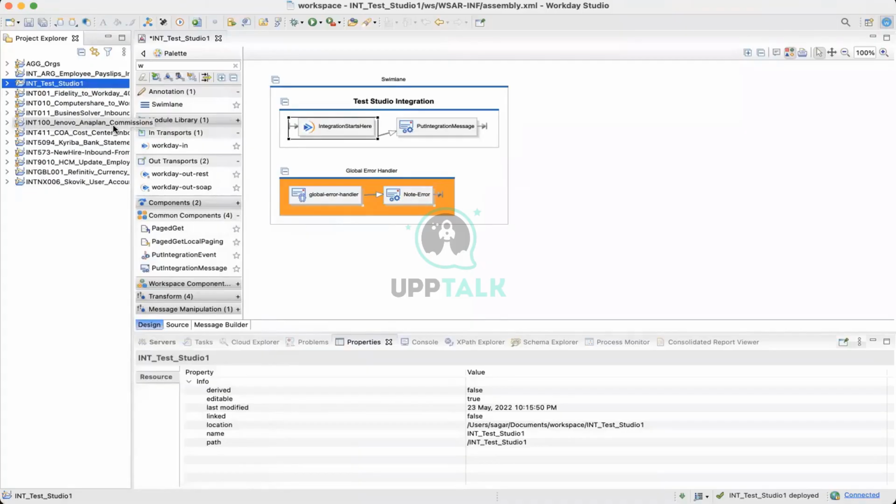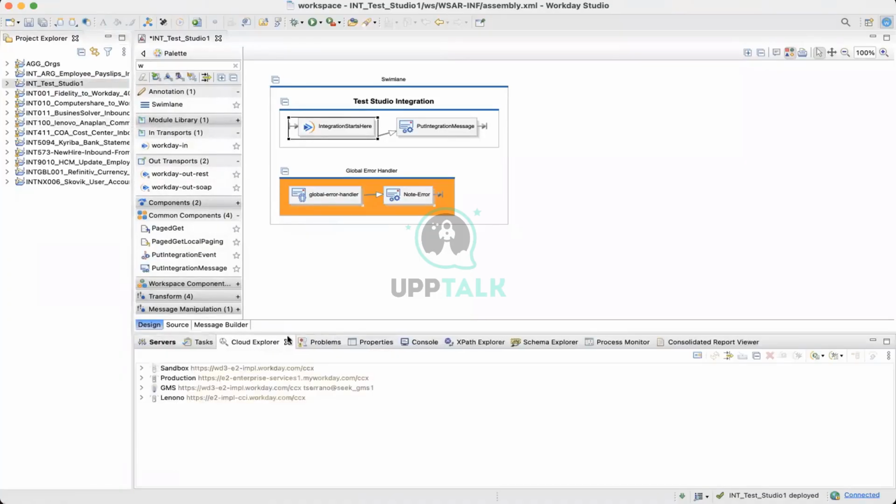When an integration is developed by someone else, you can go to the Cloud Explorer and work on it. That's one way of doing it. What's the other way? You go to Cloud Explorer, to the tenant to which you are connected, and click on that arrow on the left.